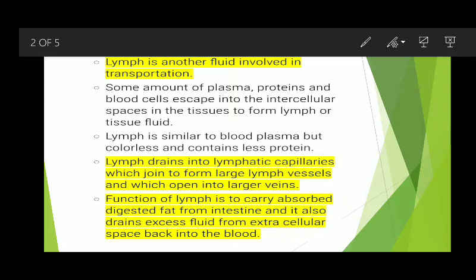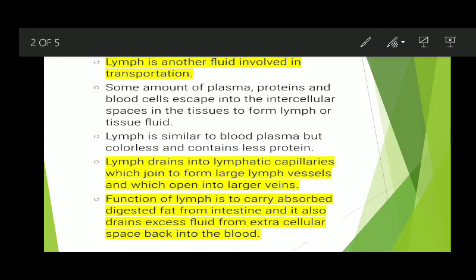Lymph is similar to blood plasma, but it is colorless and contains less protein. Lymph drains into lymphatic capillaries, which join to form lymph vessels, and which open into large veins.